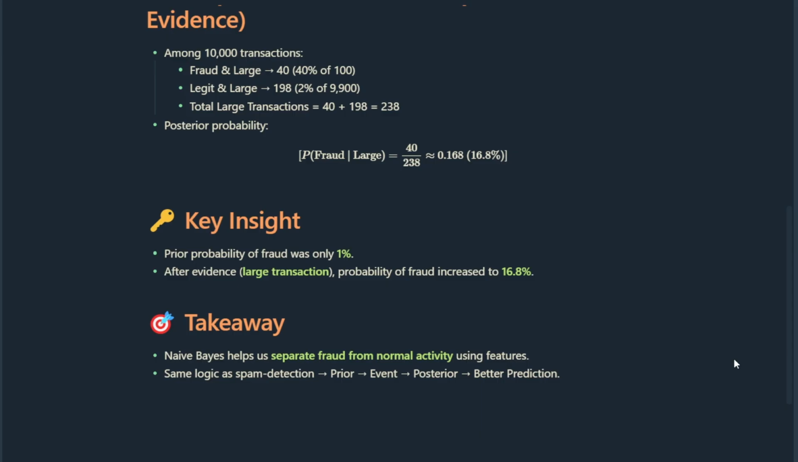It works just like spam detection, starting with a prior, adding evidence and updating it to a posterior for better predictions. And that brings us to the end of today's session. We started with the basics of Naive-Bayes, explored real-life scenarios like spam filtering, airport security checks, and fraud detection, and saw how Bayes' theorem helps us update our beliefs when new evidence comes in. The key takeaway is simple: prior, evidence, posterior. That's the heart of Bayes' theorem, and it powers so many real-world applications.